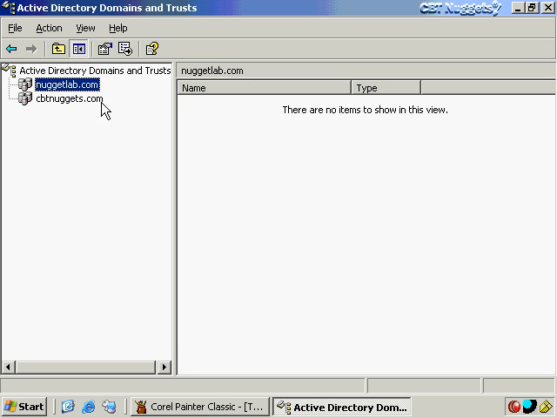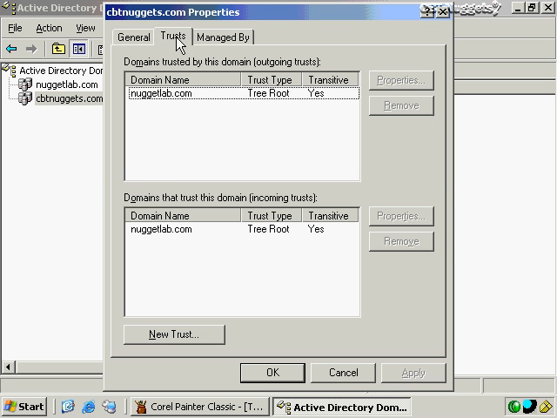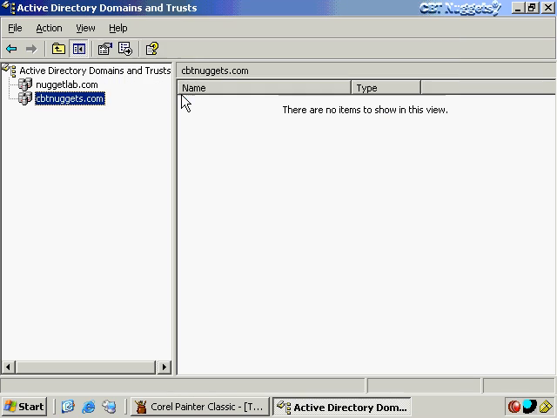And we can even see the fact of that in this interface. If I go to CBTNuggets.com and go to its properties, we see that in the trust, it only trusts NugaLab.com. It's not transitive all the way over to AccuSource.local.